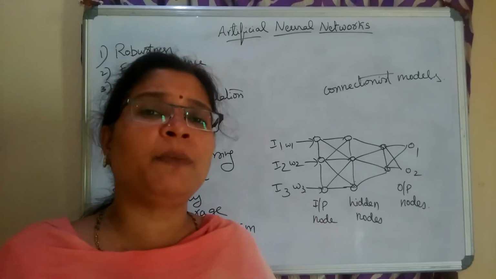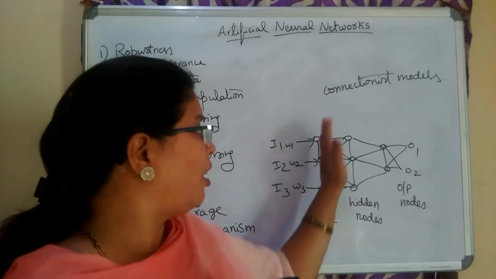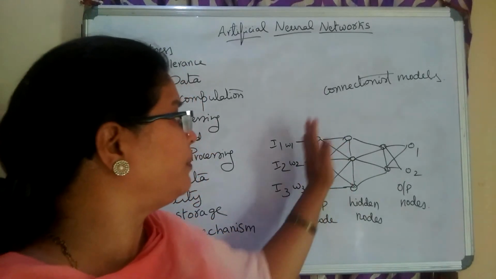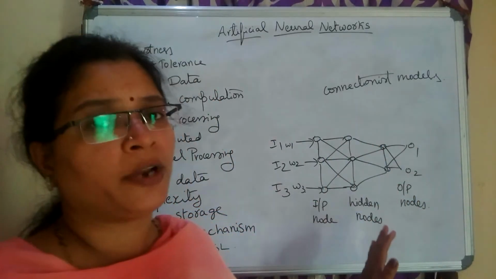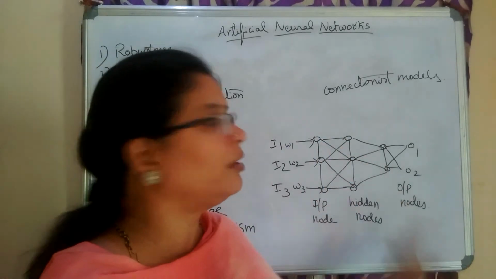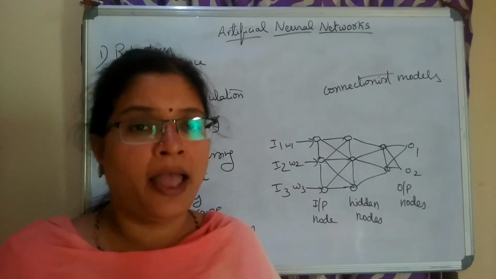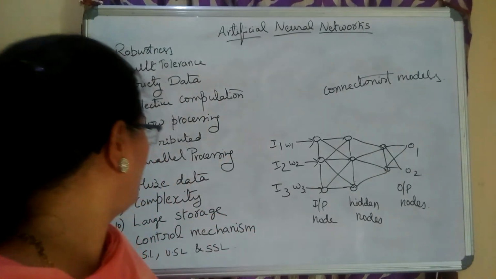The processing can be parallel, one layer after another: all the input nodes will process first, then all the hidden nodes, then all the output nodes. Like that, parallelly all the input nodes will work, all the hidden nodes will work, and all the output nodes will work. Hence this is called collective computing as well as parallel processing.